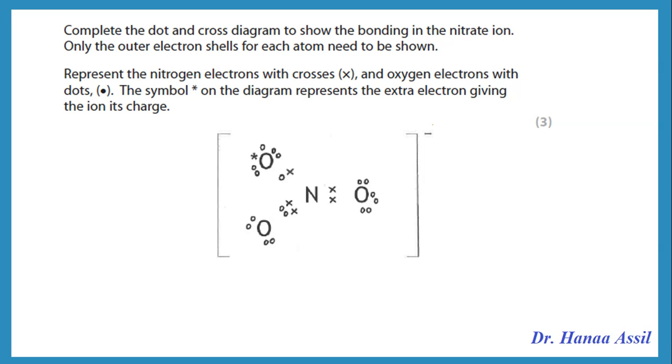Now the nitrogen already has too many electrons, so it cannot take electrons again from the oxygen. So the oxygen on the right will have its 6 electrons on its own, and it will have a dative bond from the nitrogen in which both electrons that are being shared between the nitrogen and the oxygen on the right are coming from the nitrogen, so that is a dative bond.